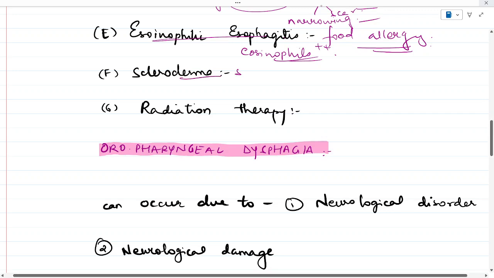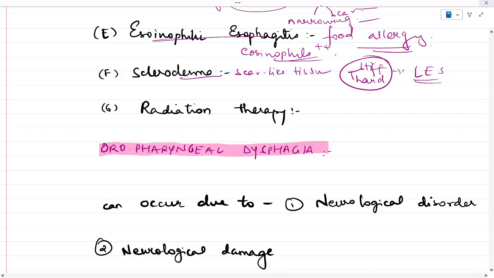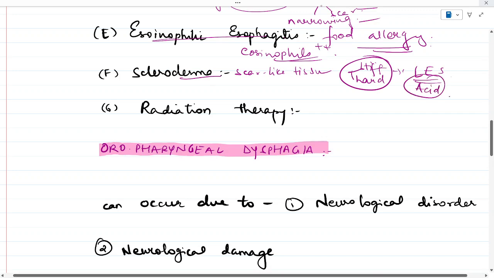Scleroderma is the development of scar-like tissues that will cause stiffening and hardening of the tissues. Now this usually weakens the lower esophageal sphincter and allows the acid to back up in the esophagus, and this will cause frequent complaints of heartburn. Radiation therapy, again with cancer being a cause: if cancer treatment is being undergone, it leads to inflammation and scarring of the esophagus.